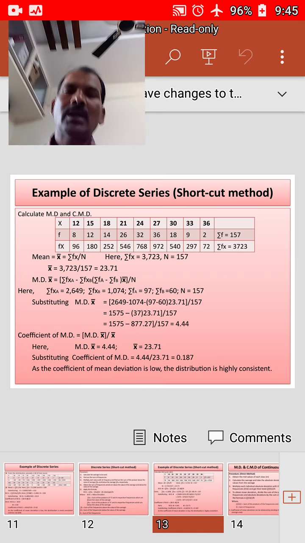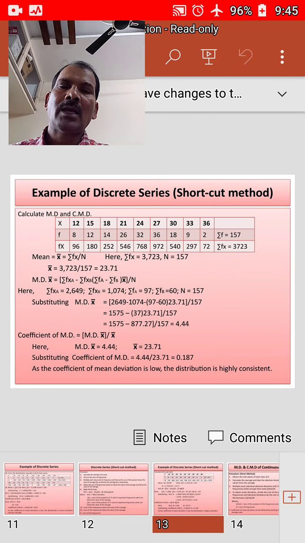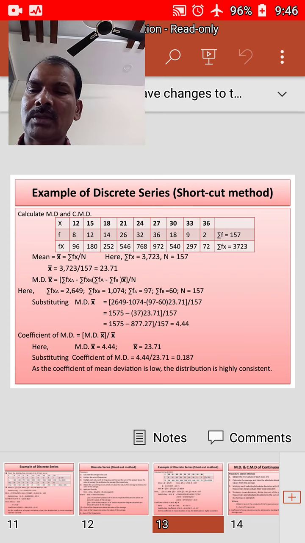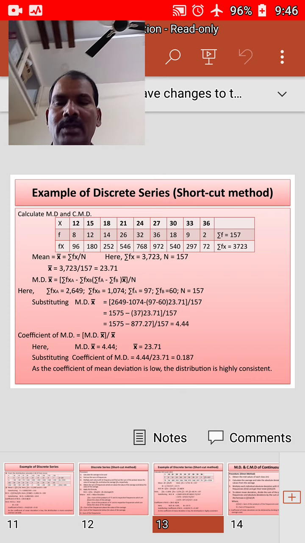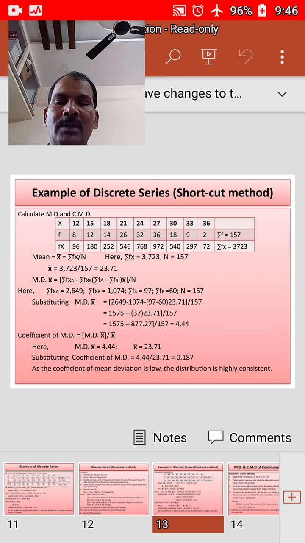Now we need to find out MD x, mean deviation from mean, which is equal to sigma fx a minus sigma fx b minus sigma fa minus sigma fb into x bar, by n. Then we need to substitute the values in this formula. As we know, sigma fxa, the sum of the products of x and f for observations above the average value, is 2649, whereas below the average value, sigma fxb is 1074.